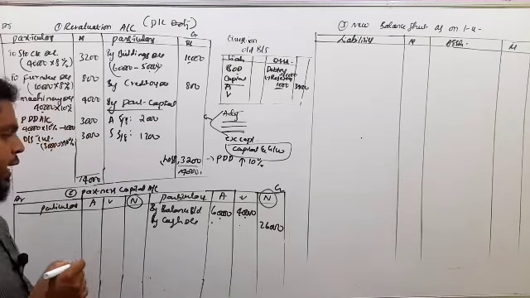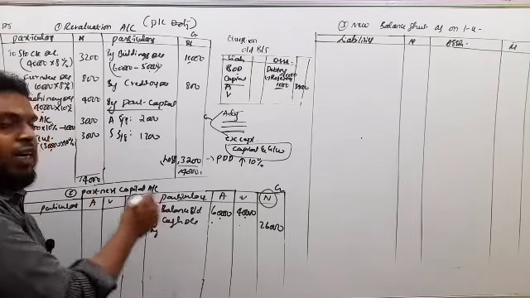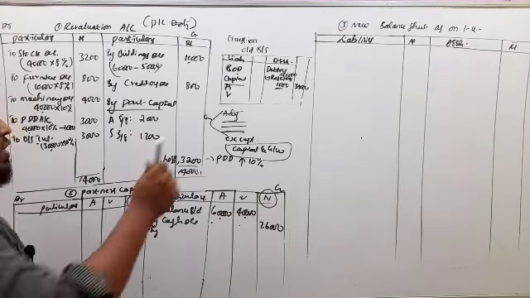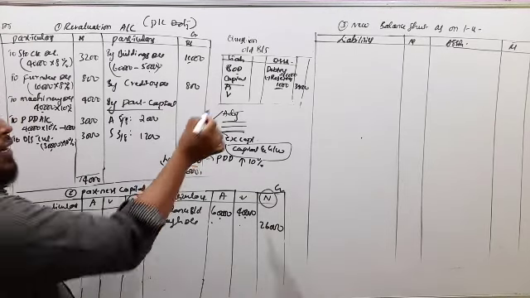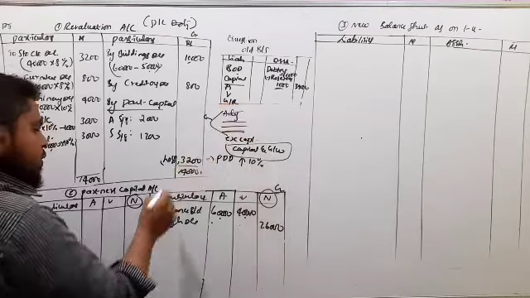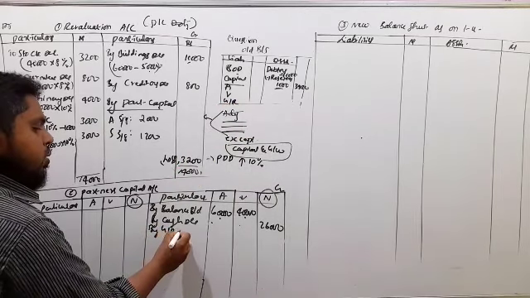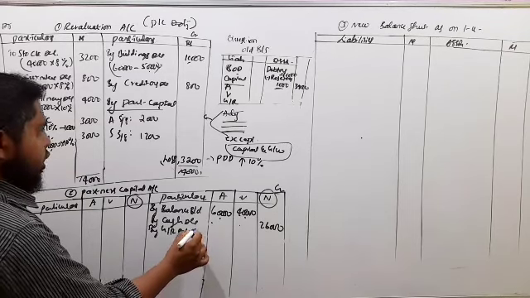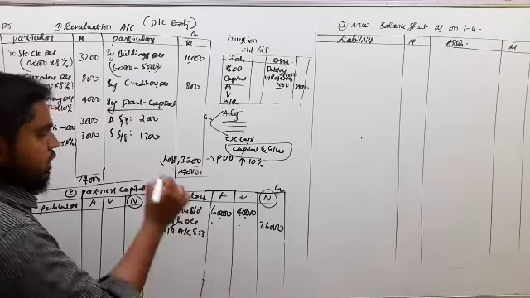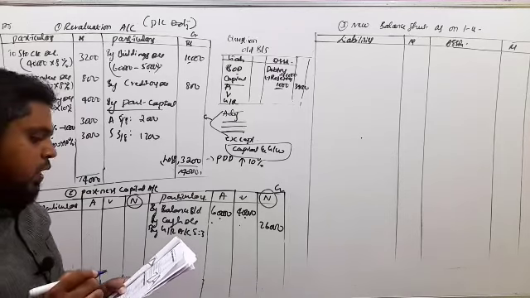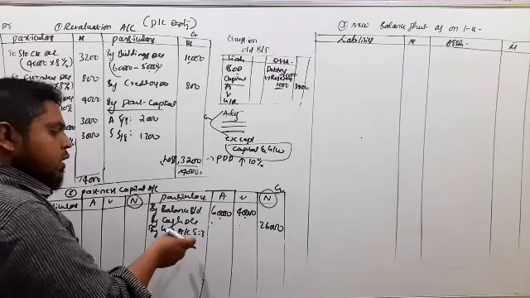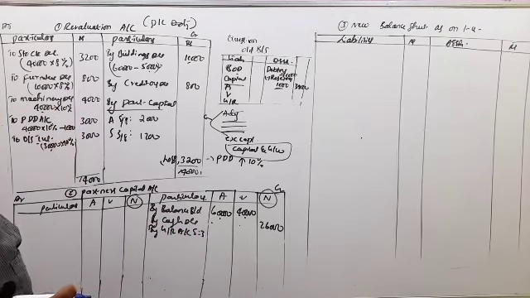Next, accumulated profit or loss we have to share among the old partners. So in the adjustment, liability side, he has given general reserve. So general reserves we have to share among the old partners in their old ratio. The old ratio is 5:3. So general reserves, 20,000 he has given. So 20,000 into 5 divided by 8.